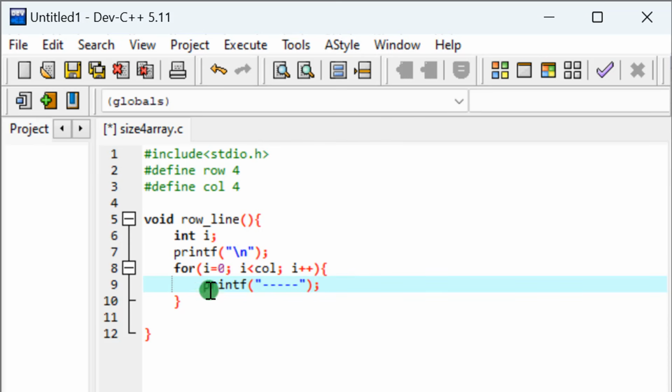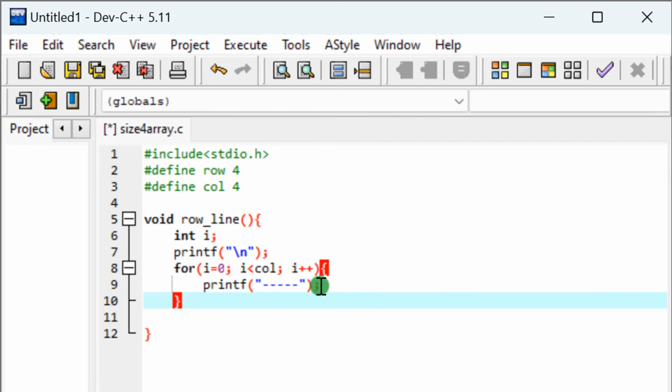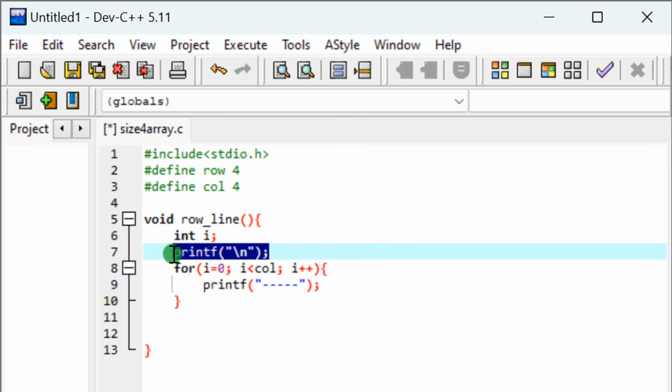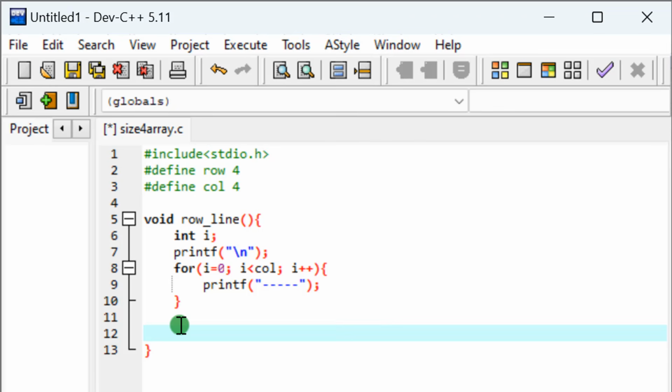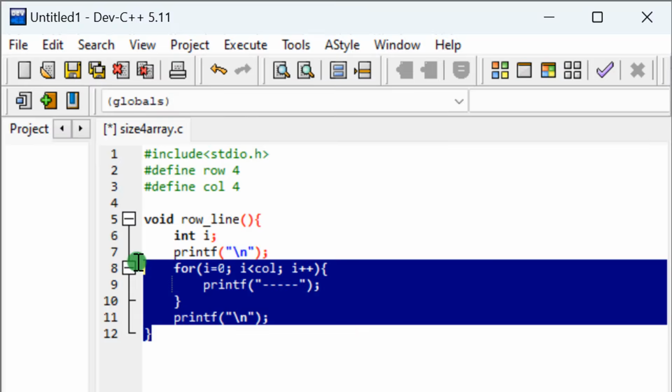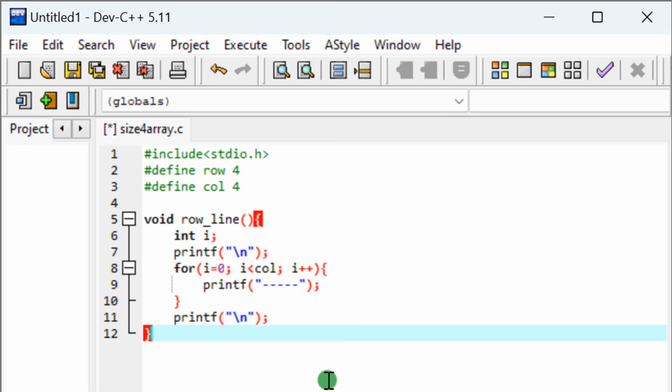So after the for loop, the for loop will display that line, and out of the for loop, you print another new line. So just copy this. Good. Generally, don't waste time recopying something. You can just copy and paste, and that's all. I'm done with the function. So this is all the question is asking.